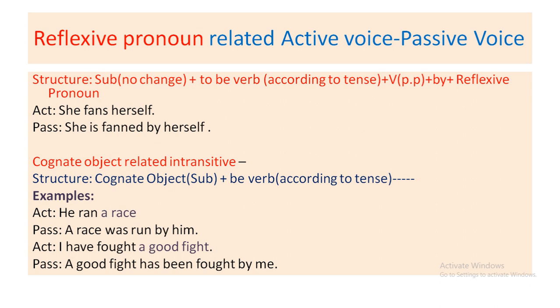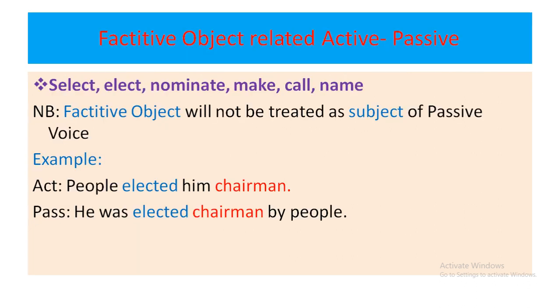Okay, now example, he ran a race. Your answer will be a race was run by him. Next one, I have fought a good fight. Your answer will be a good fight has been fought by me.